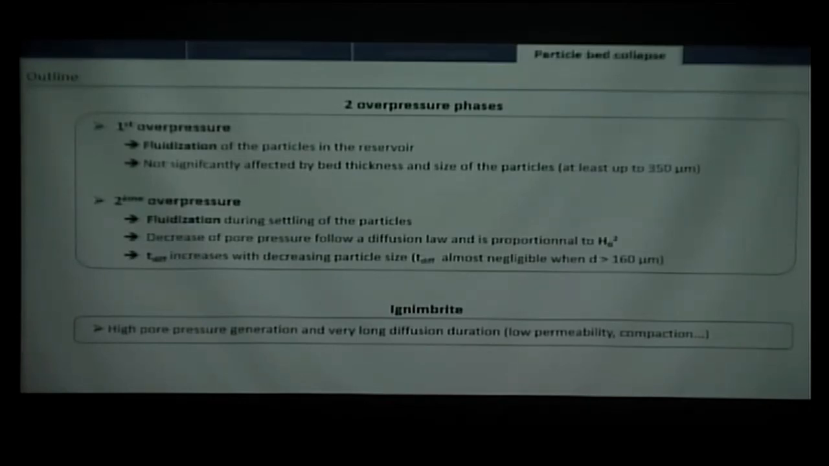And also an important result is that for real natural pyroclastic flow material, we see that we have the same pressure results, and that the diffusion is even longer for the ignimbrite. So fluidization would be more efficient in ignimbrite than in the glass beads that we used here.